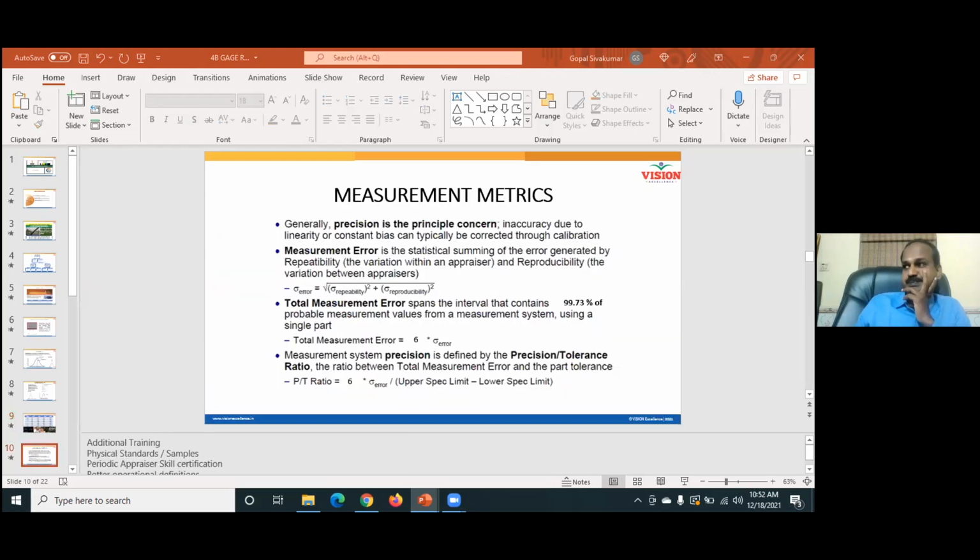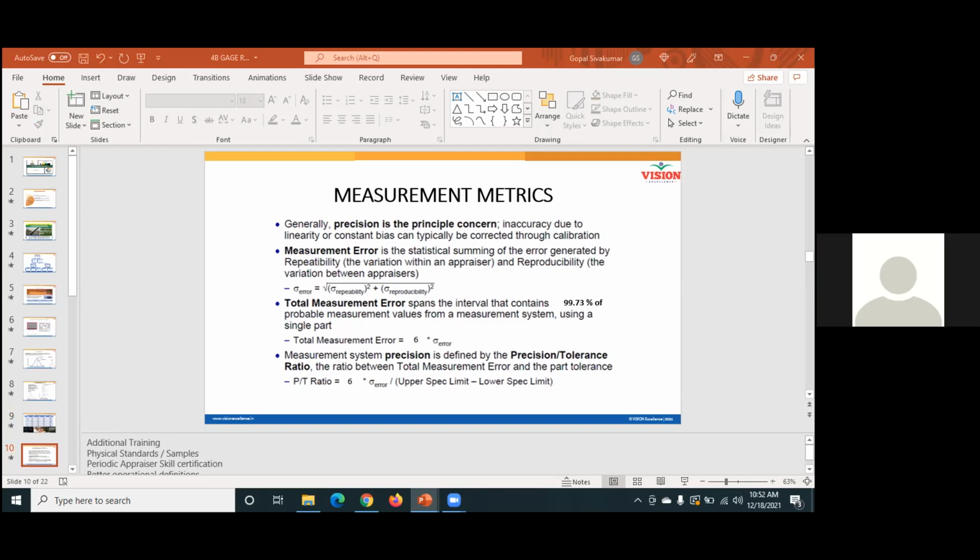So we move on. Precision is the principal concern. Measurement error is the sum of repeatability error and reproducibility error. In fact, precision error is a sum of repeatability error and reproducibility error. We discussed about sigma of the